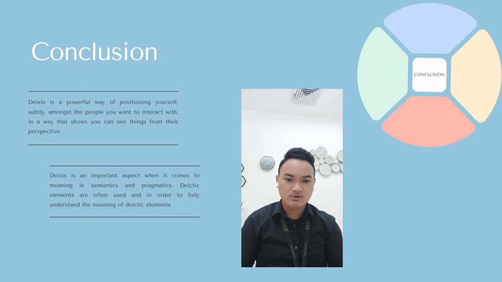This is the conclusion about Deixis. Deixis is a powerful way of positioning yourself subtly amongst the people you want to interact with, in a way that shows you can see things from their perspective. Deixis is an important aspect when it comes to meaning in semantics and pragmatics. And Deixis elements are often used, so in order to fully understand the meaning, we need to understand the Deixis elements.